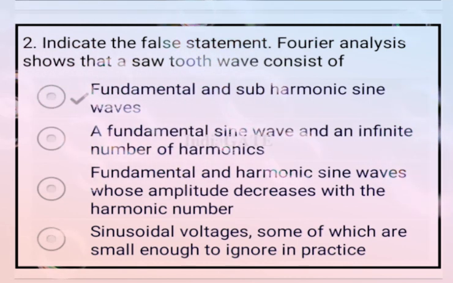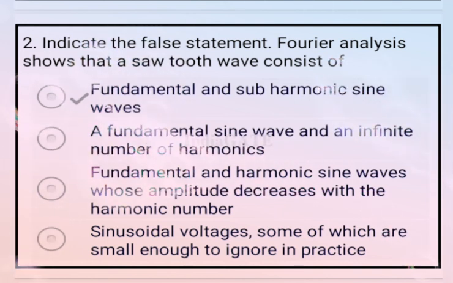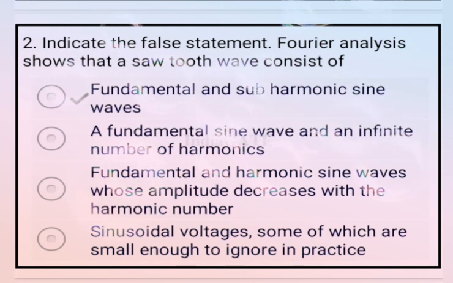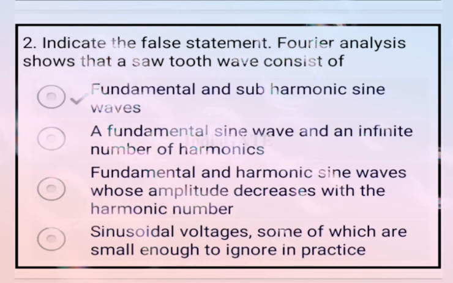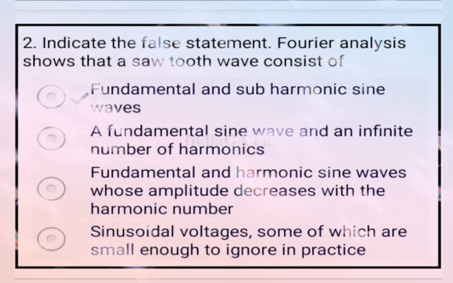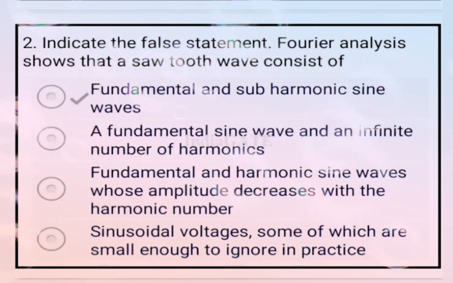Option C, a fundamental and harmonic sine waves whose amplitude decreases with the harmonic number. And option D, sinusoidal voltages, some of which are small enough to ignore in practice. So here option A is incorrect.